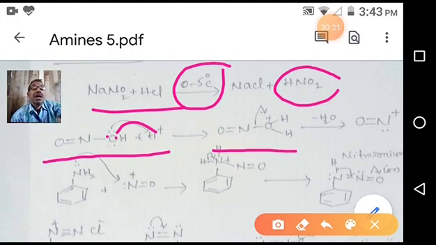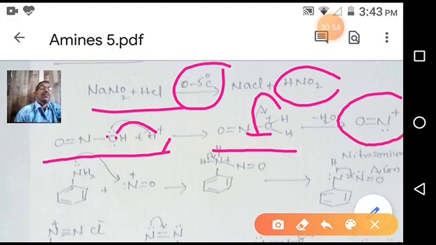So what is happening here? Oxygen is donating an electron pair to the hydrogen. That's why oxygen is getting a plus charge. Whenever an electronegative element gets a plus charge, it is unstable. That's why, to stabilize and reduce this electron deficiency, it attracts the bond pair electrons from nitrogen to oxygen. Due to this, water is removed. H2O is removed. Then due to removal of this water, we are getting NO plus, the nitrosonium ion. Nitrosonium ion formation is taking place.